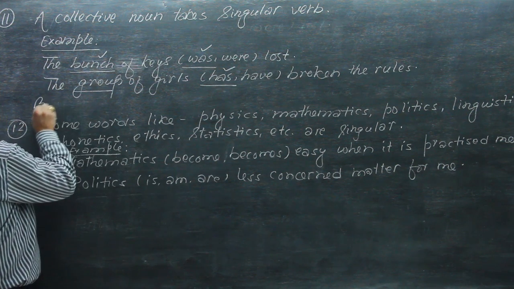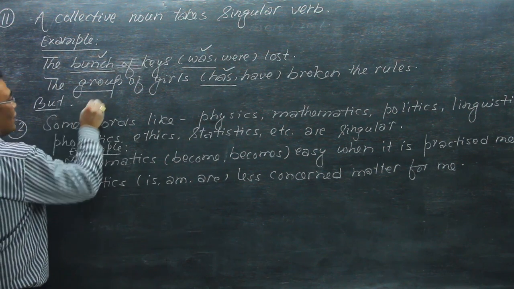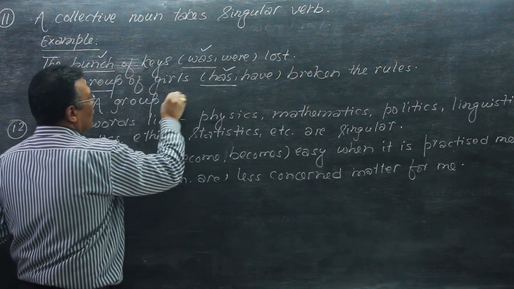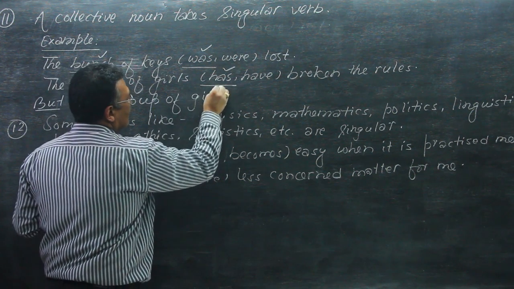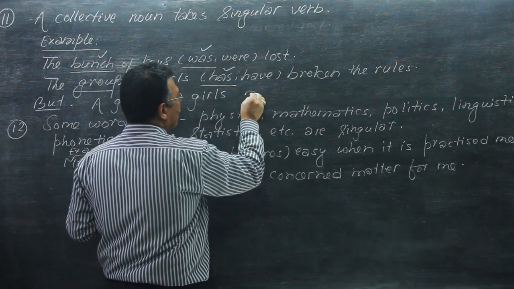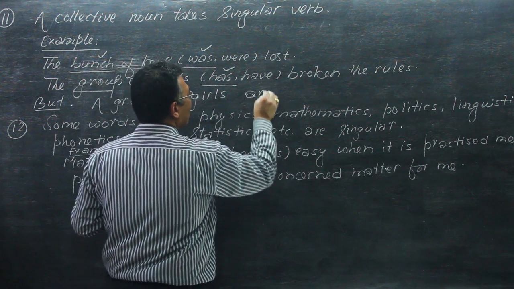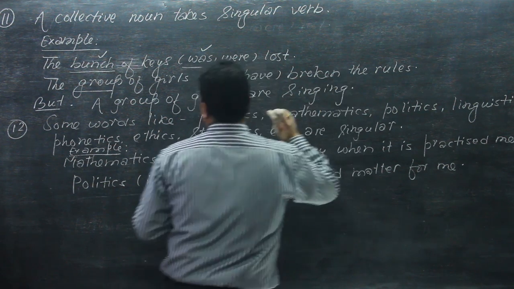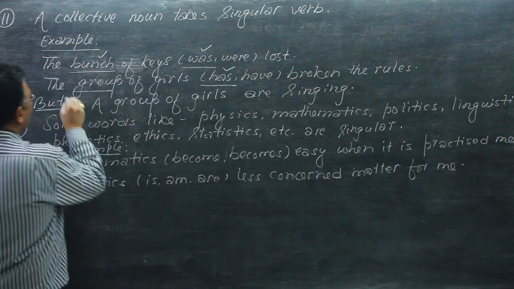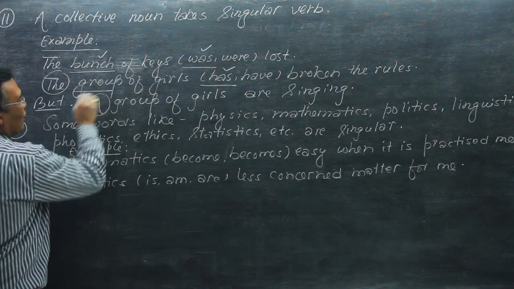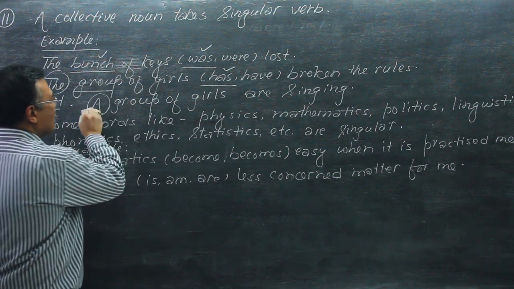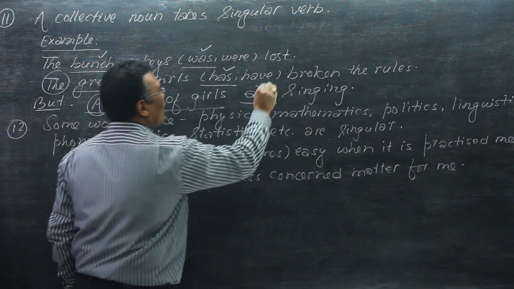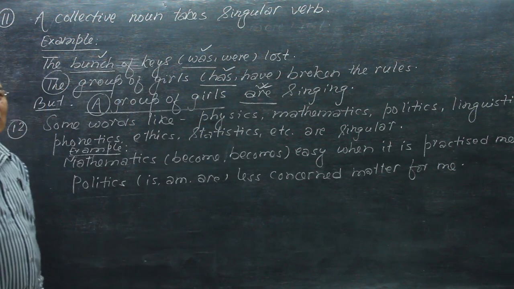But in an example like this, a group of girls are singing. Here the difference is that this is a group of girls considered as plural, and the agreement is done with 'are' here.